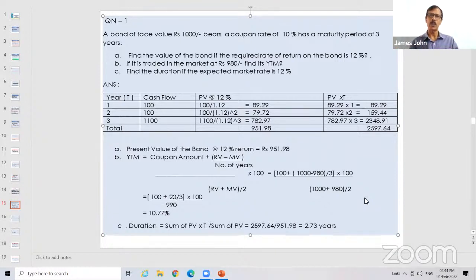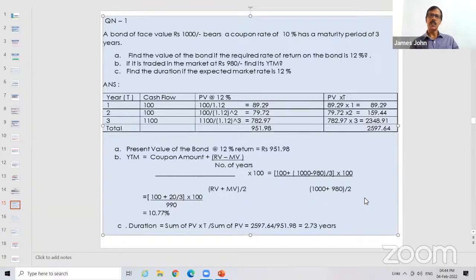How do you calculate? How do you discount? That means you are getting 100 rupees after 1 year. What is its discounted value at 12% today? That means what is the present value of 100 rupees at 12%? You have to calculate 100 by 1.12, 89.29. Then the second 100 rupees you are getting after 2 years, so its present value is 100 by 1.12 square. Third, 1,100 divided by 1.12 cube. You calculate it, add it, you will get 951.98. So the value of the bond at 12% return or at discount 12% is 951.98.